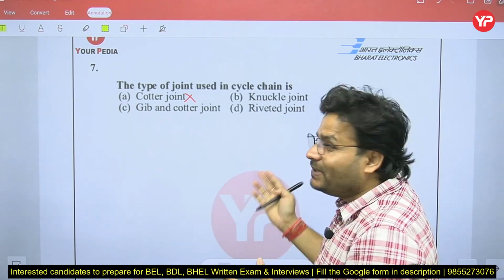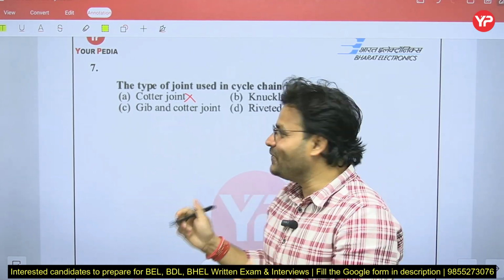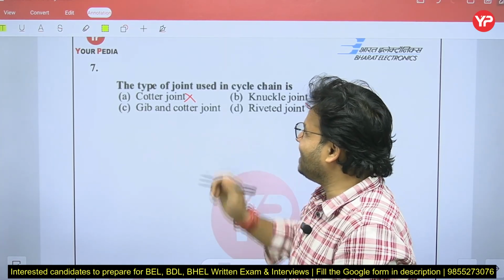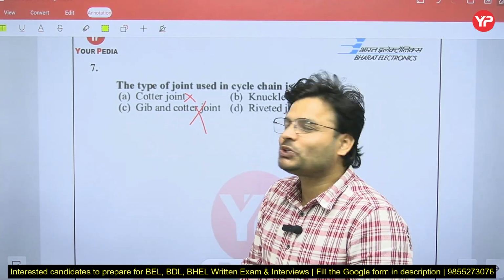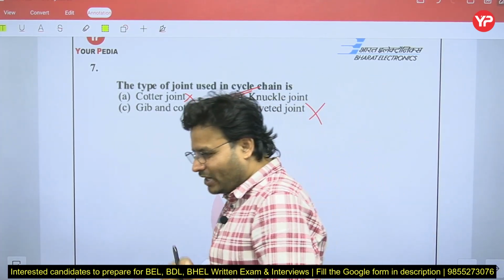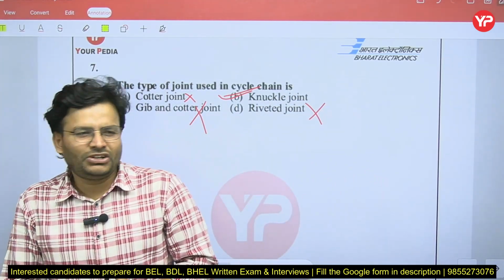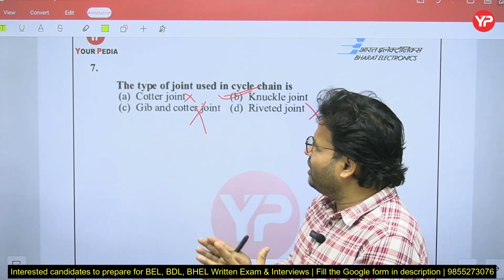Okay. Sir, riveted joint, sir, riveting is there in the cycle chain? No sir, that can't be. Gibbs and quarter, sir, quarter is here also. It can't be, sir. So what should it be, sir? It should only be the knuckle joint. So in the cycle chain, the joint is what, my dear friends? Knuckle joint. In all chains, basically the joint is what? Knuckle joint. So try to remember and note it.